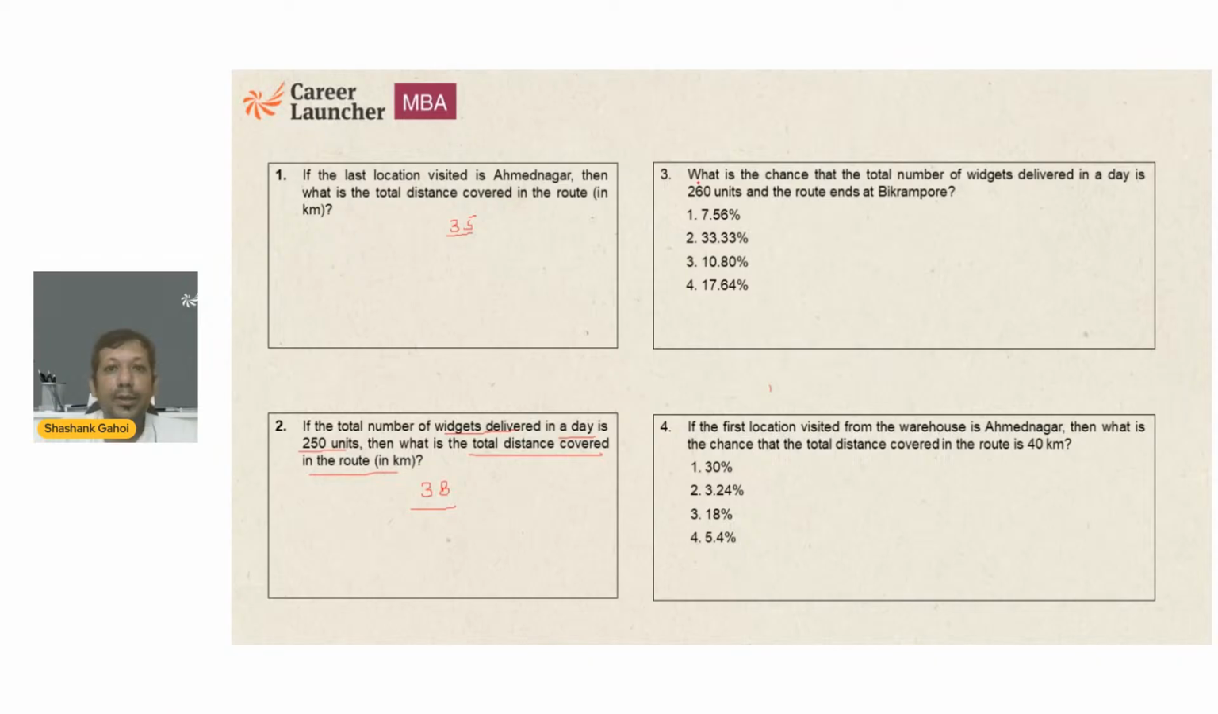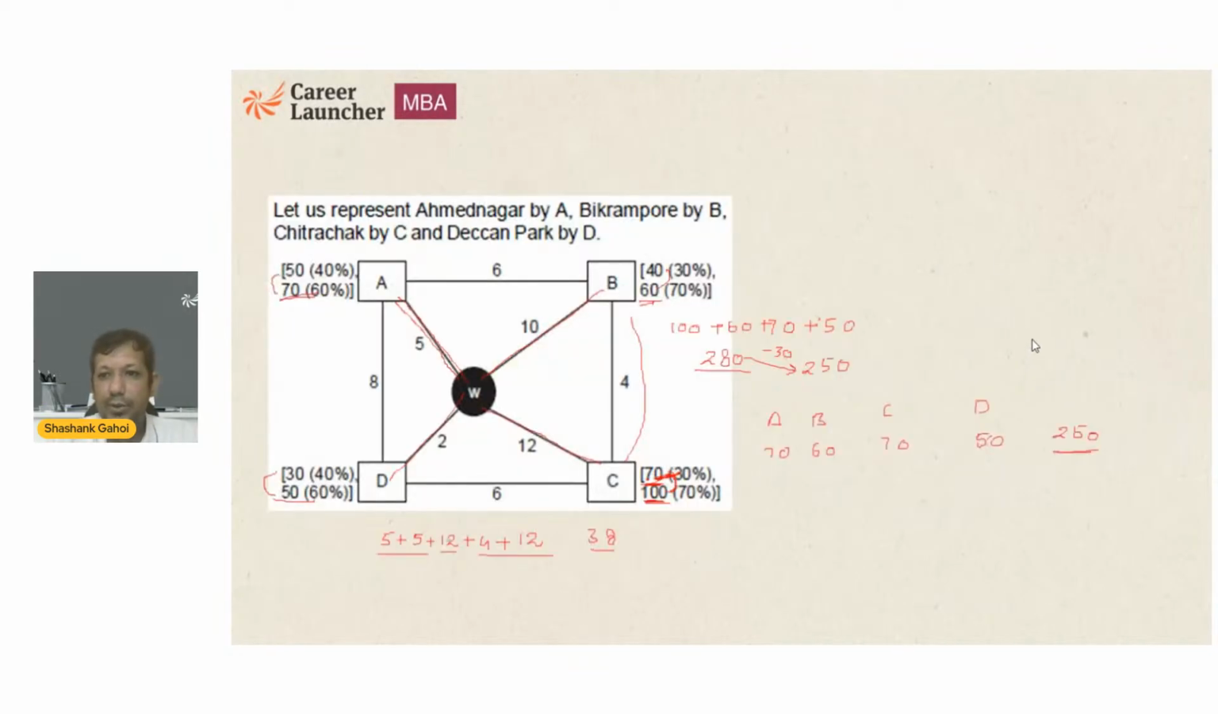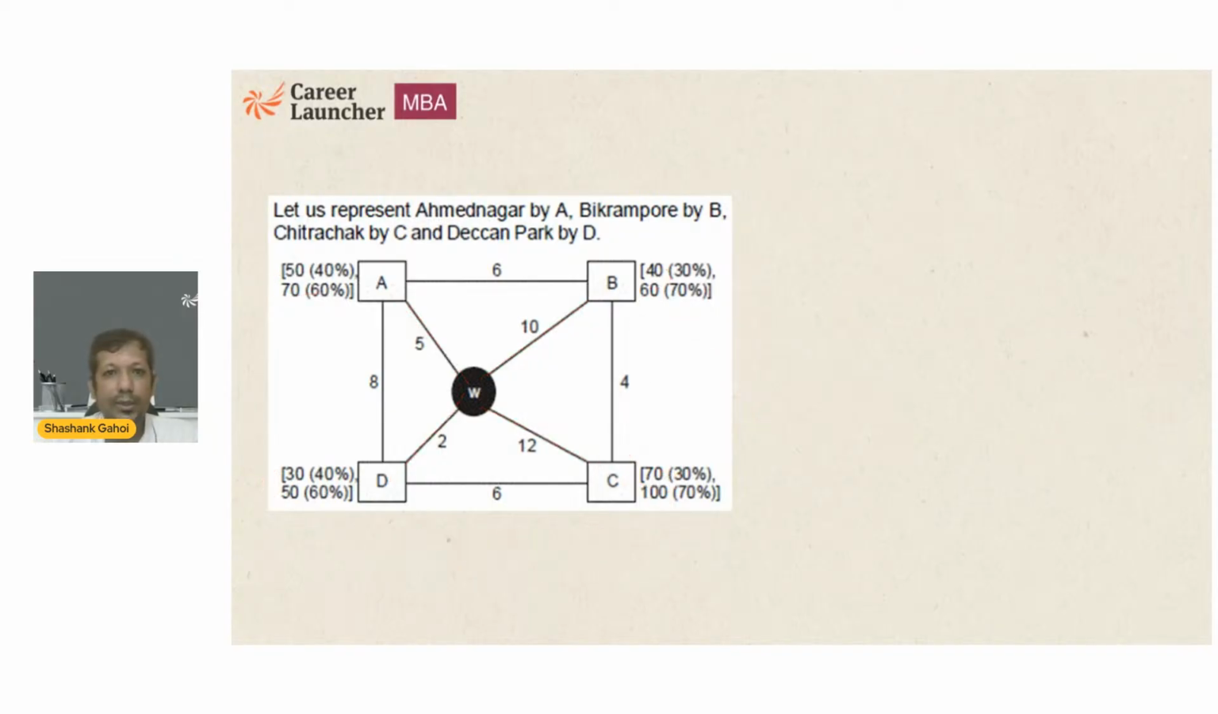Now the question is saying, what is the chance that the total number of visits delivered in a day is 260 units and the route ends at Vikrampur. Okay, so I need to end at Vikrampur. So I'm just going to erase everything again. Now I figured out one thing, that the total sum I have just calculated is 280. I need to go to 260. It means I need to decrease by 20.